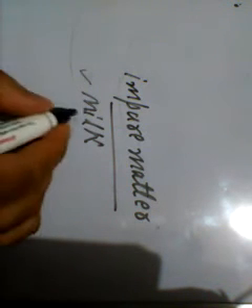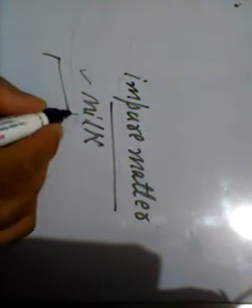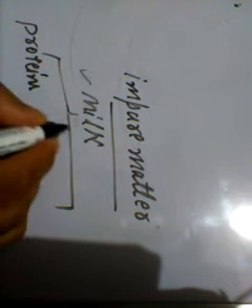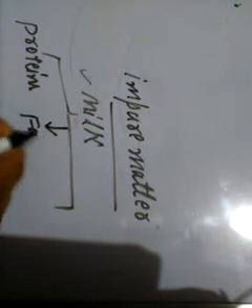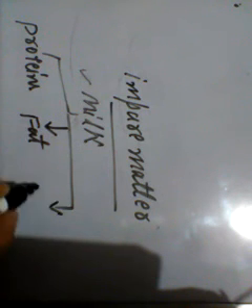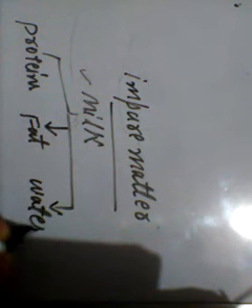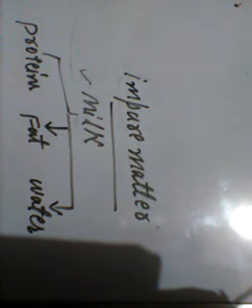Why? First, we will take the milk. Milk consists of three types of particles. First, protein. Second, fat. And third is the water. These are the three types of particles present in the milk.